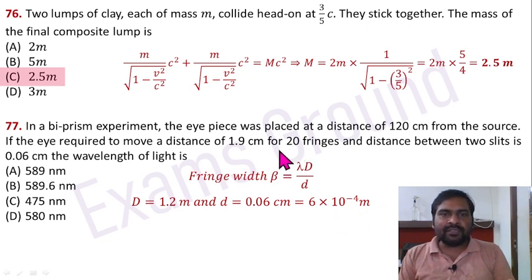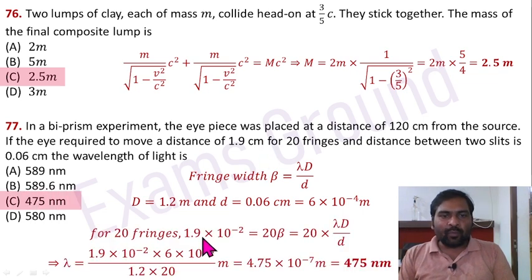For 20 fringes, it is required to move 1.9 cm. Then 1.9 into 10 to the power minus 2 meter equal to 20 beta. Beta is given here, 20 into lambda capital D divided by small d. Put the values of capital D and small d and from here we are getting lambda equal to this expression. After solving it, it is equal to 4.75 into 10 to the power minus 7 meter or 475 nanometer. Option C is correct here.